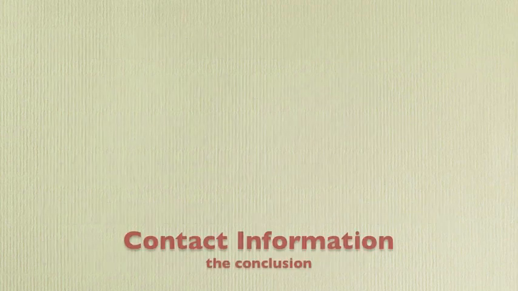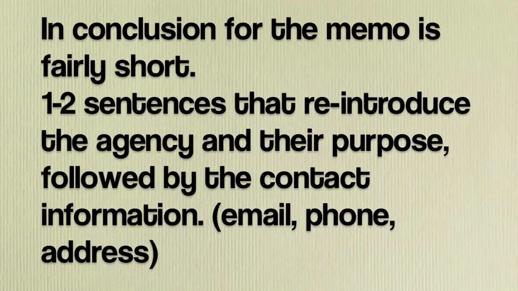It's very important you need to know where the funds go, if it's a charity or fundraisers or research. Now let's look at the contact information and conclusion. In the conclusion, I'm going to provide 1 to 2 sentences reintroducing what the agency is and their purpose. And then you're just going to follow that with some type of contact information. That could be an email, a phone number, an address. If you do provide an email, you want to hyperlink that so we have instant access to the email.